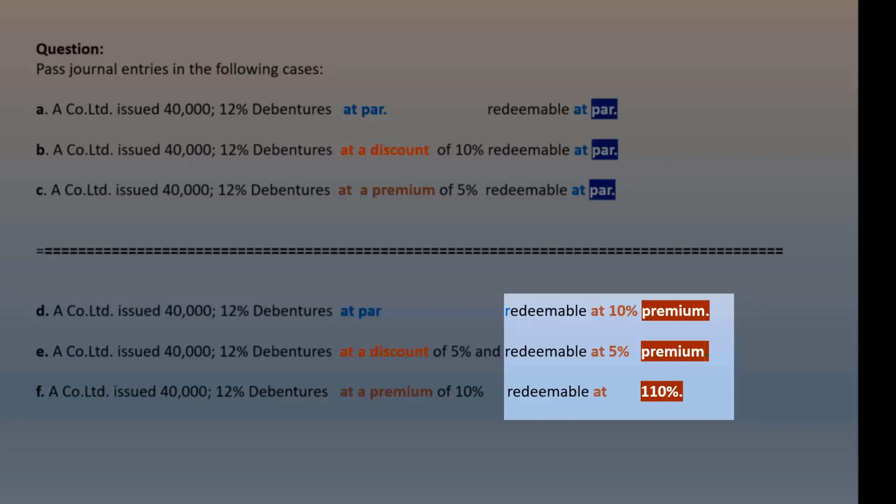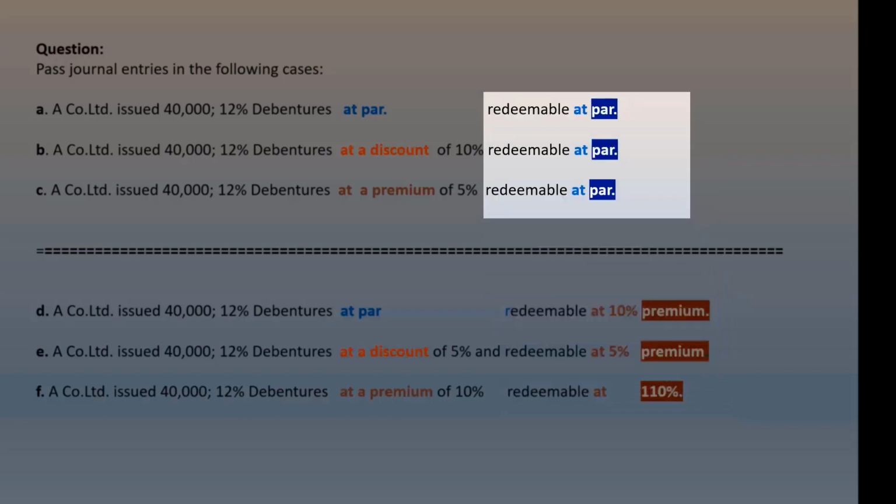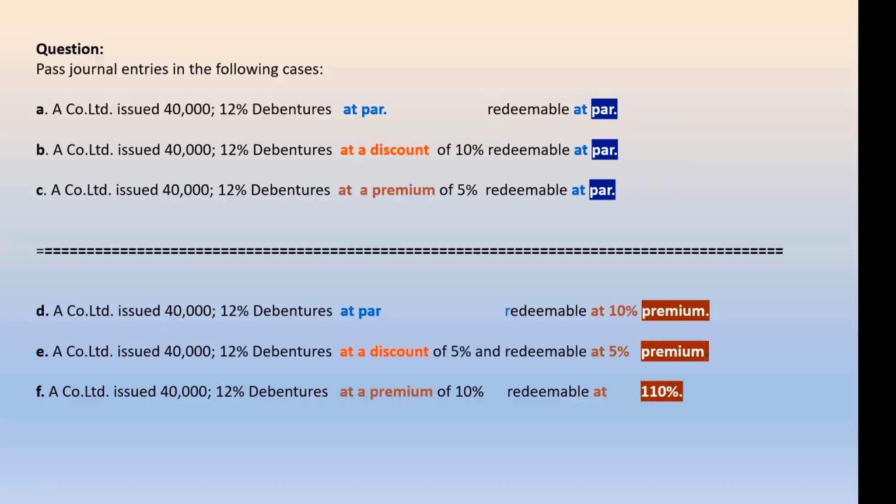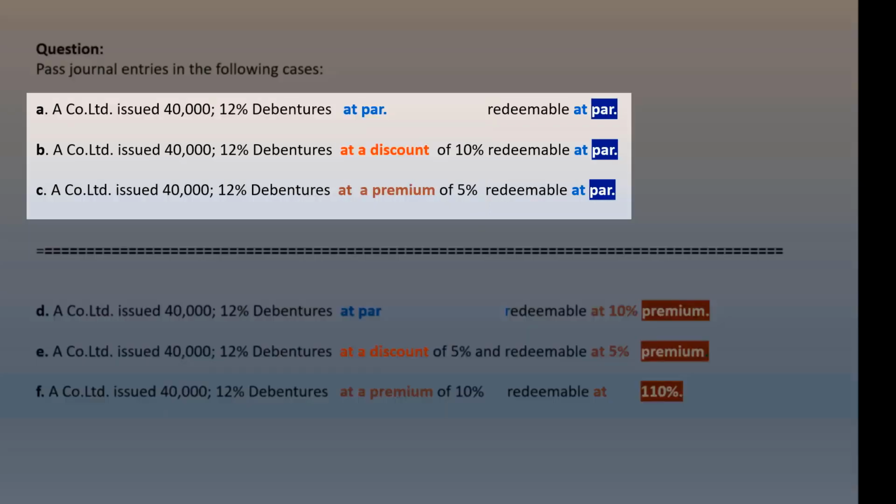As indicated previously, the redemption at par is treated the same way as issue of debentures without redemption terms. The first three combinations, that is A, B, and C, describe scenarios that involve redemption at par.